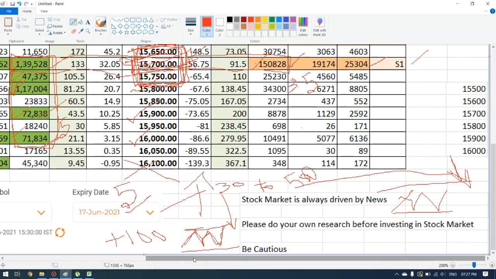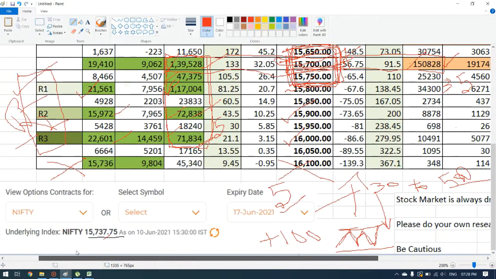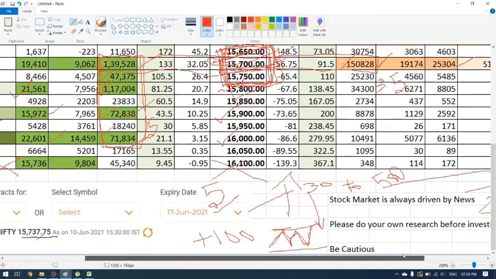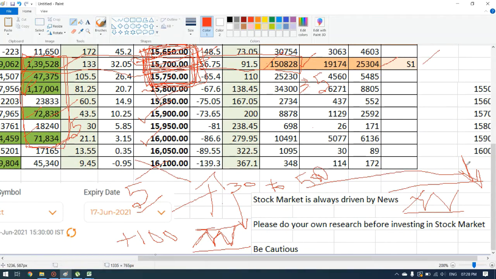And another thing, please consider the world markets, that is the American market, European market and Asian market. We still have the American markets to open. So if the American market goes negative, and if tomorrow's Asian market also goes negative, then you can be damn sure that the market will decrease only. So this is my conclusion: sideways or else decrease.